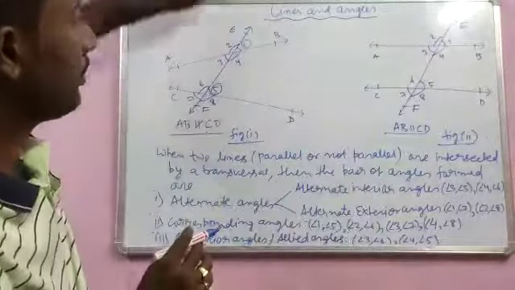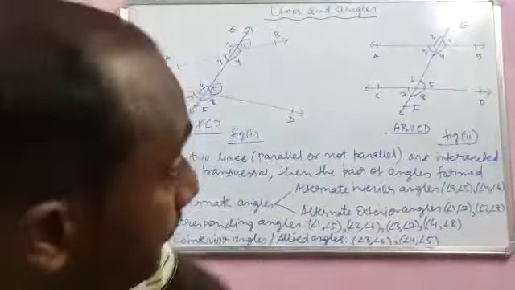Next we focus on what if the lines are parallel. That means now we will not talk about this part. What if the lines are parallel?